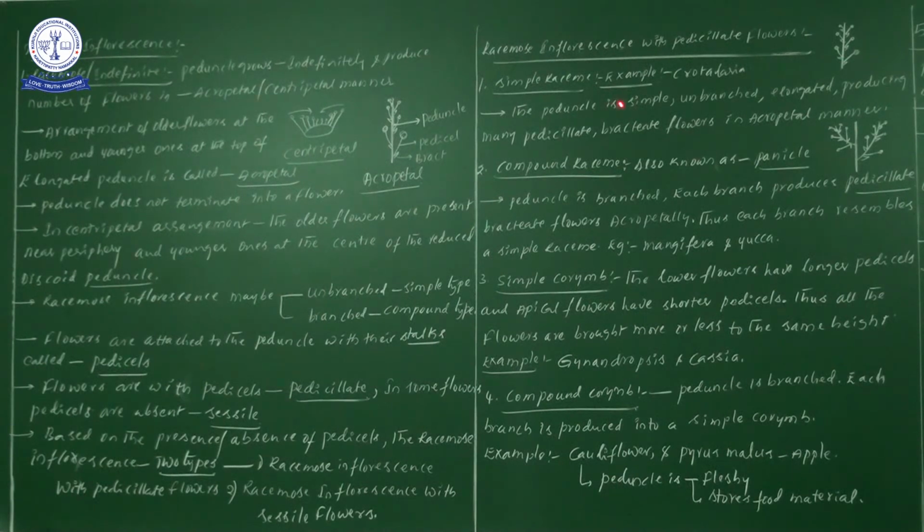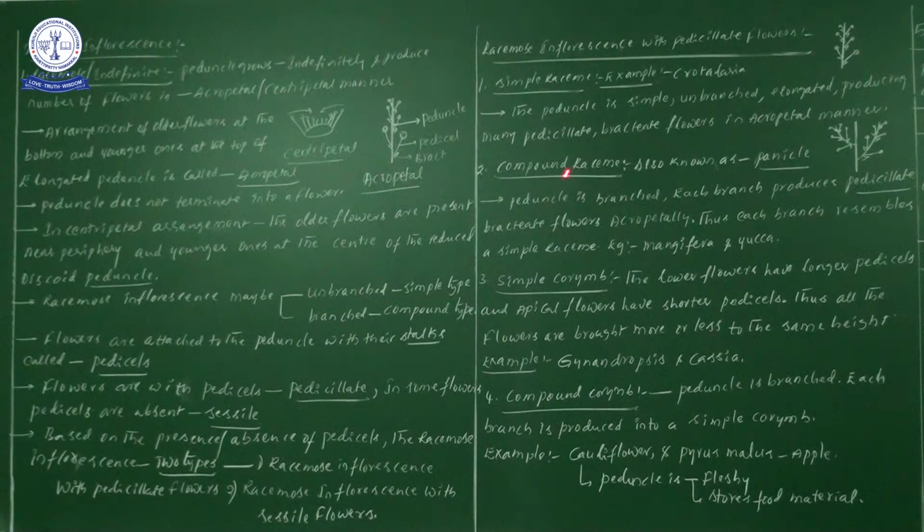Next, simple means unbranched, elongated, producing many flowers in an acropetal manner. So first, try to remember this point. What is the point we are learning here? We are saving it in our mind, because these are the common points in all the side headings.